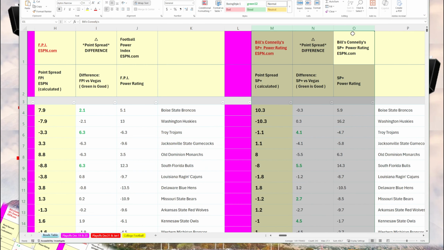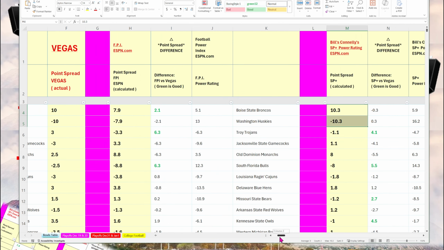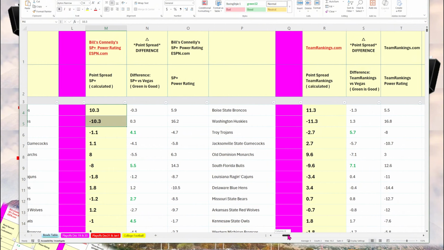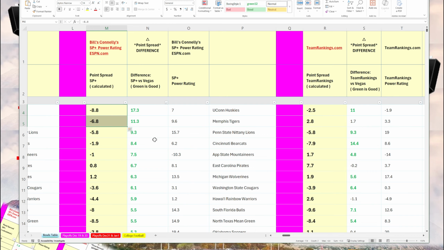So, similar procedure. I took the numbers for Bill Connelly and calculated the point spread. Again, for neutral site games, you just subtract the two numbers. That gives you the calculated point spread, and then you can compare that to Vegas's numbers. So let's sort here, largest to smallest.